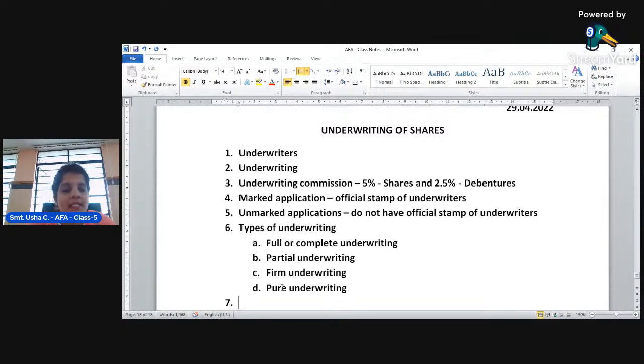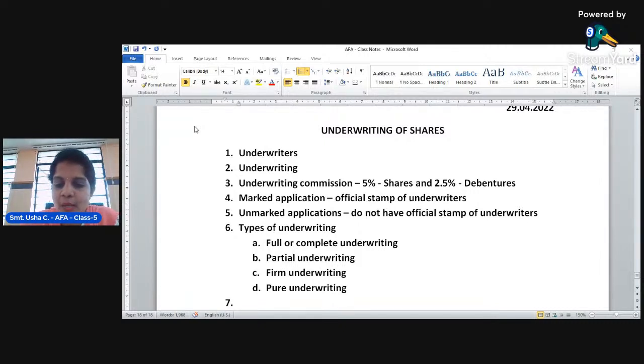In the sense, there is a definite commitment where the underwriters are committing to the particular shares or debentures that they are going to undertake, whether it is subscribed by the public or not. Say for example, 20,000 shares are issued by the company.